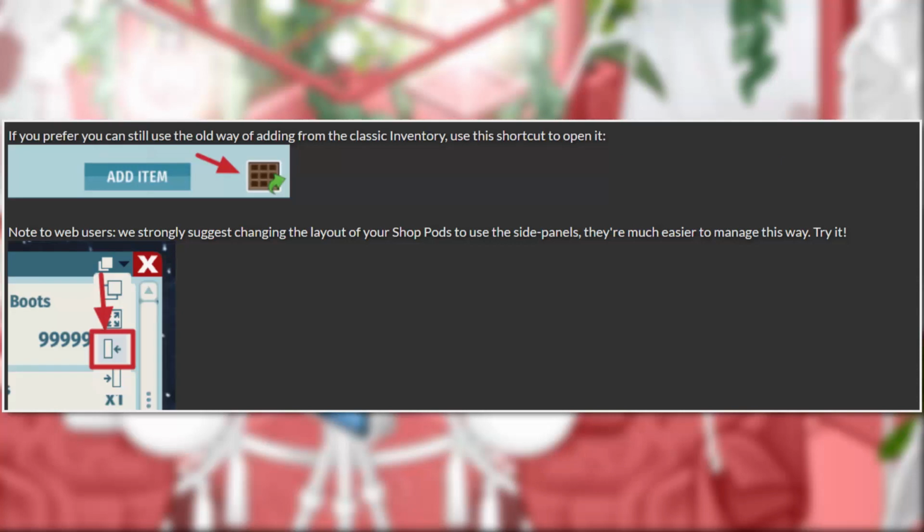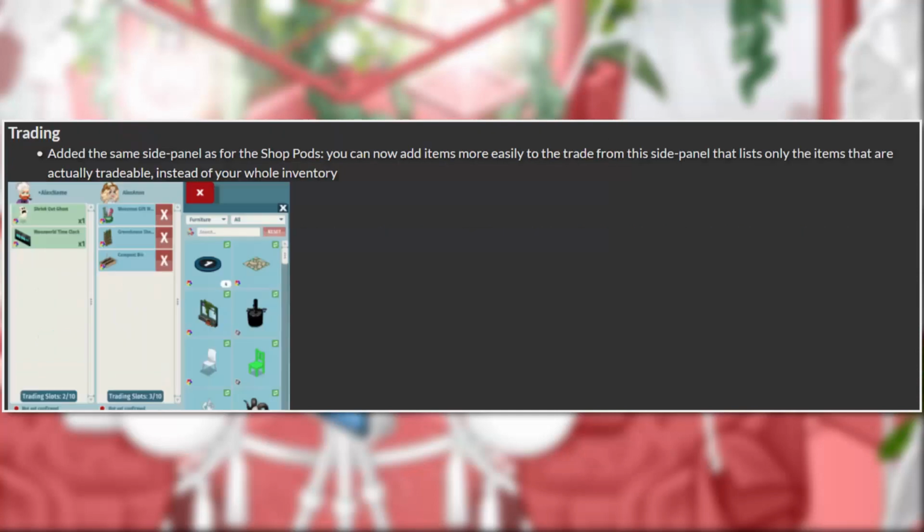Use this shortcut to open it. Note to web users, we strongly suggest changing the layout of your shop pods to use the side panels. They're much easier to manage this way. Try it. For trading, they added the same side panel as for the shop pods. You can now add items more easily to the trade from the side panel that lists only the items that are actually tradable instead of your whole inventory.